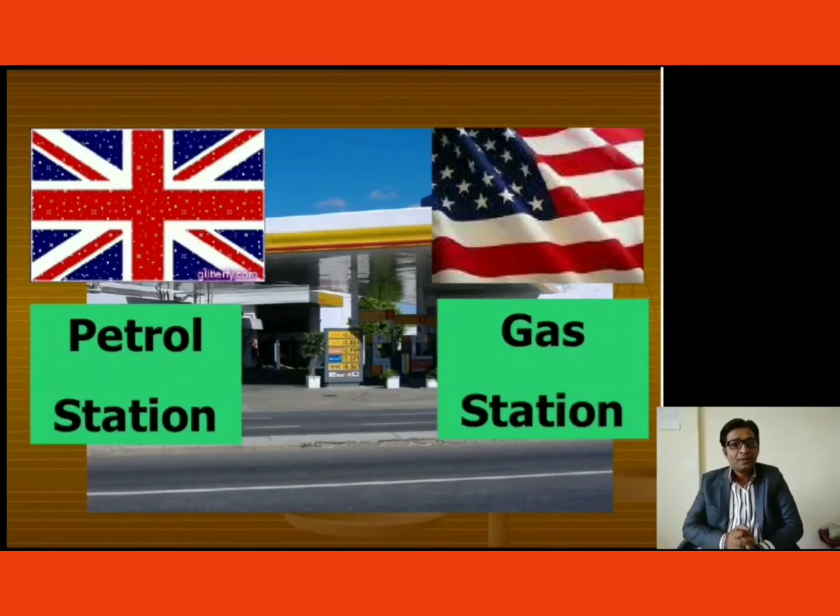Next word, petrol station. We Indians call it petrol pump. Britishers call it petrol station, and Americans call it gas station. Whether it is petrol or gas, it doesn't matter. When the vehicle is going for filling the tank with fuel, then definitely Americans call it gas station.